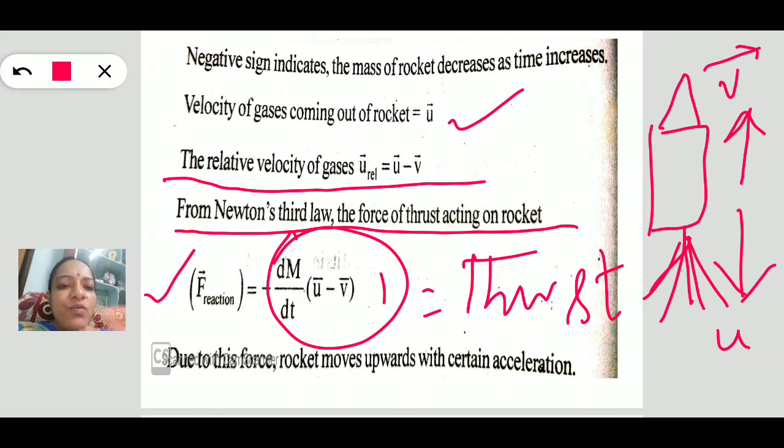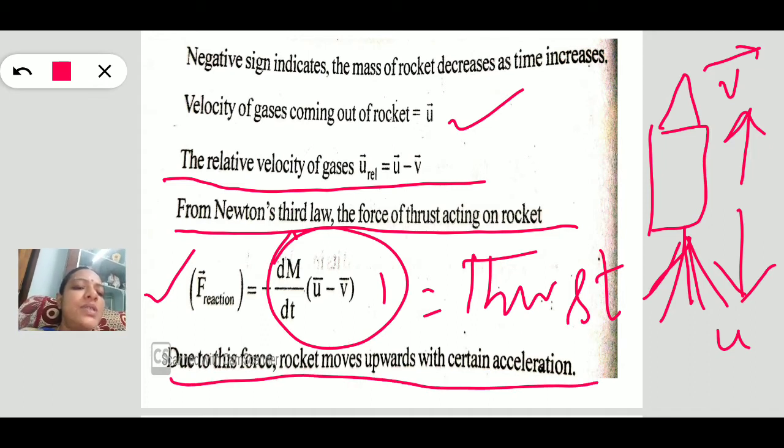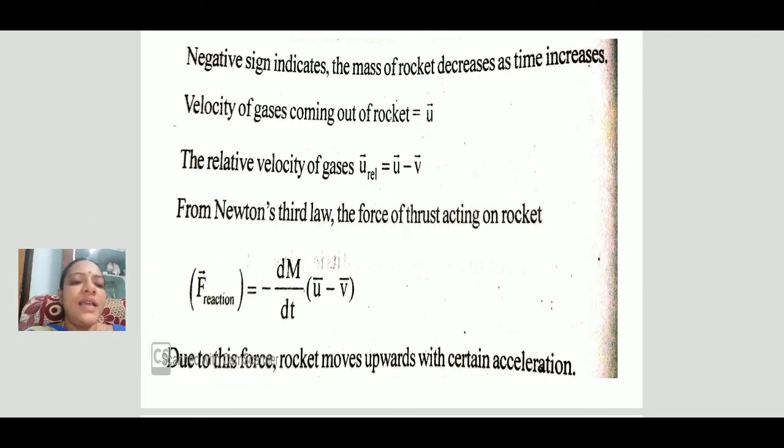So if this is a force acting upon the rocket, it is dm by dt into (u minus v). According to the second law, if a force acts on a system, it produces some acceleration. So due to this force, the rocket moves with some certain acceleration. What is that acceleration? After calculating the extra force acting upon the rocket system, next we are calculating the acceleration. Let us calculate the acceleration.